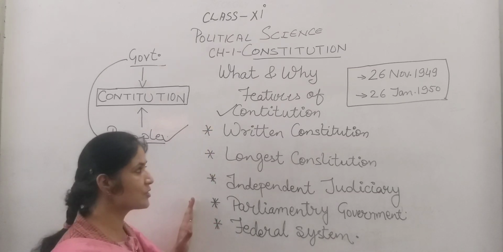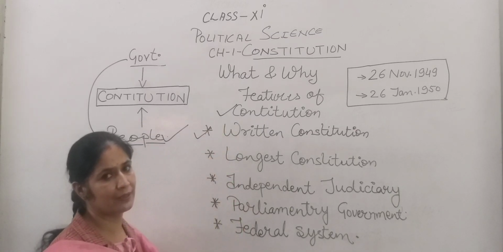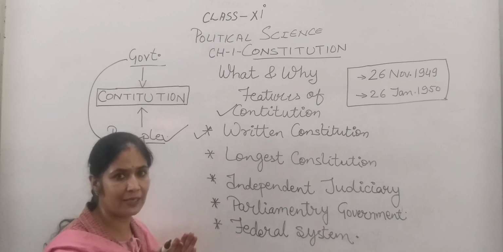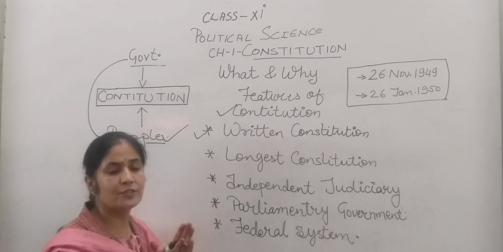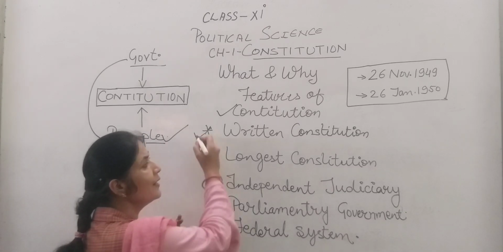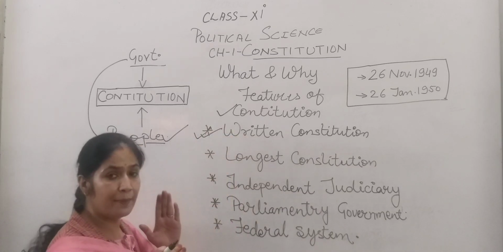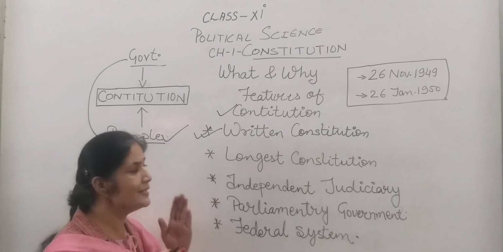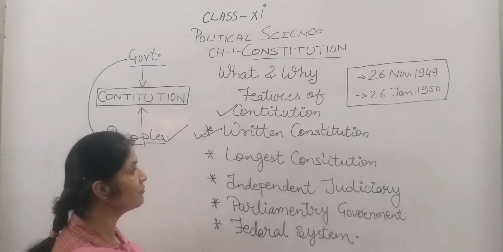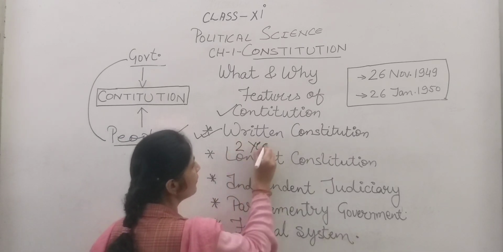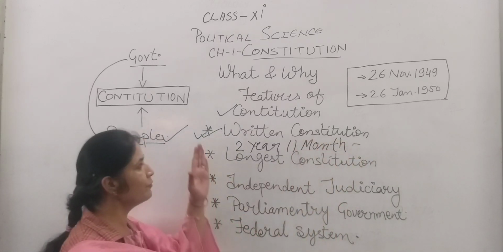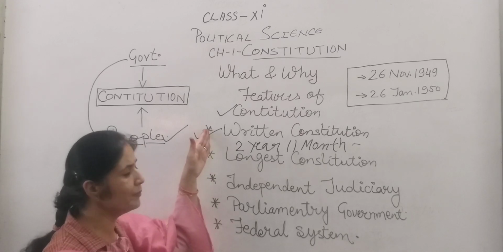The first feature of the Indian Constitution is that it is a written constitution. It is framed in a book and it was written by members of the Constituent Assembly like Dr. B.R. Ambedkar, Sachchidananda Sinha and Dr. Rajendra Prasad, who framed the Indian Constitution in written form. There are a number of articles, parts and schedules in the Indian Constitution. For example, it took 2 years, 11 months and 18 days to frame the Constitution in written, book form.